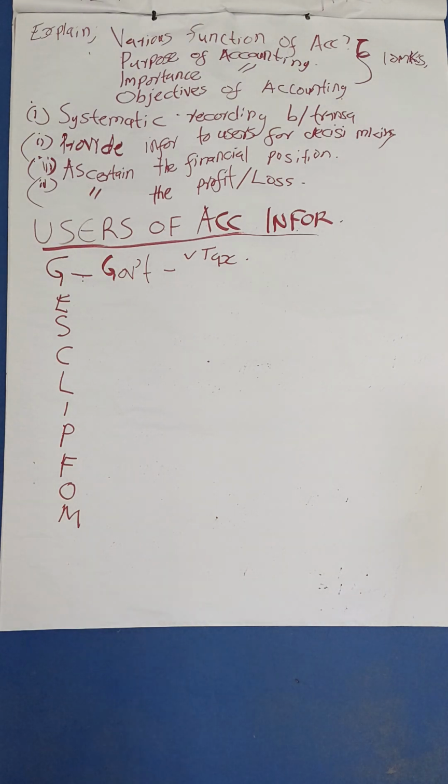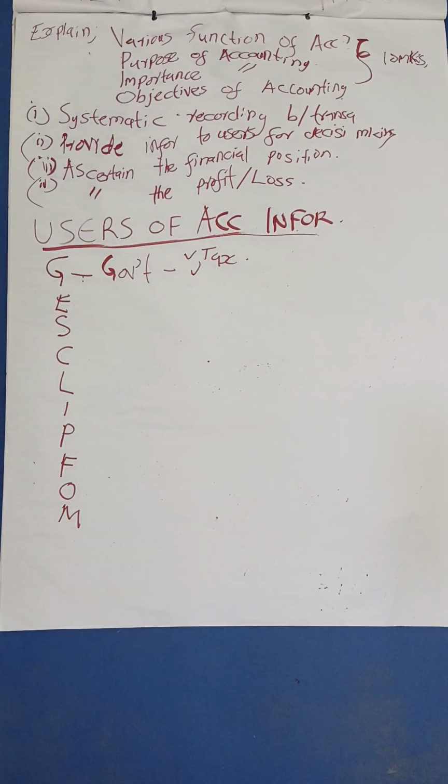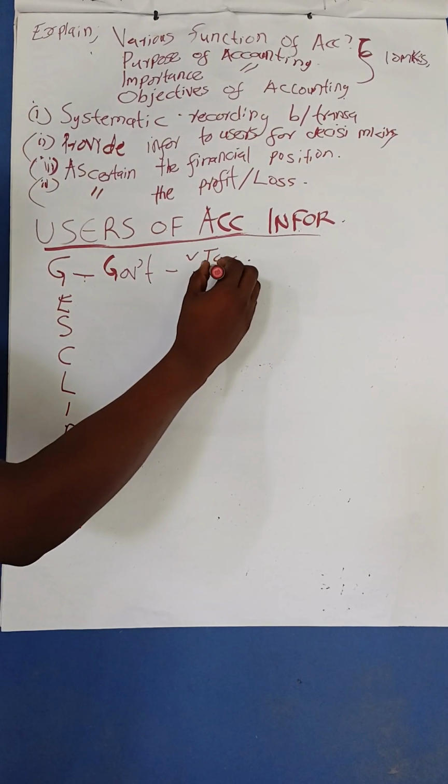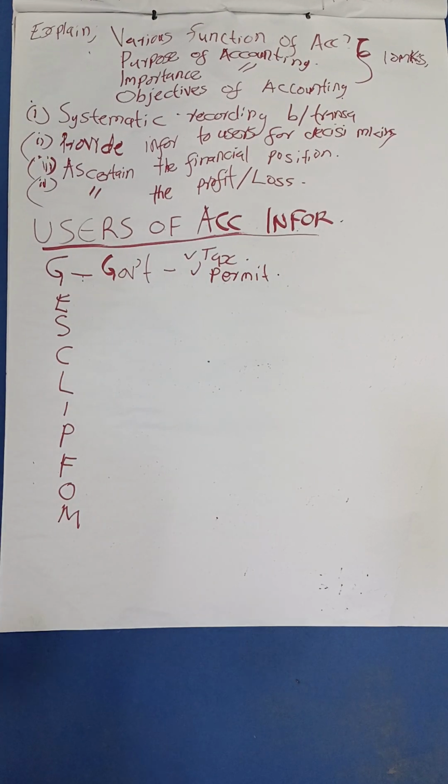Also, it will help determine, when you want to get the permit, the fee. When you want to pay for the permit of the business, the accounting information will guide the government that this business is guaranteed to pay this fee.